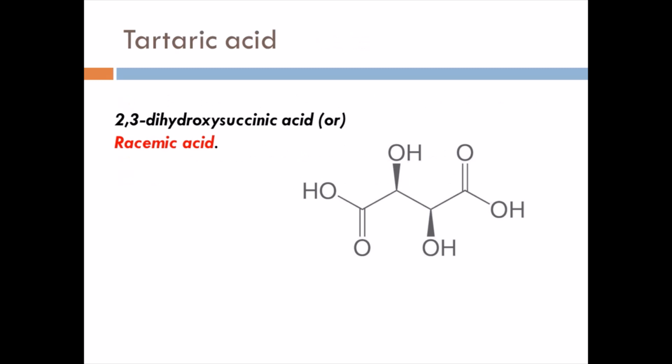Okay. The next acid is tartaric acid. See, there is a slight modification between the structure of succinic acid and tartaric acid. Here and here two hydroxy groups are attached. That is why it is called 2,3-dihydroxy succinic acid. 2,3-di, di means 2, hydroxy OH groups are attached. And the basic moiety of this structure is succinic acid. That is why 2,3-dihydroxy succinic acid, also called racemic acid. If you cut this compound, both sides will be the same. Okay, racemic mixture or racemic acid.